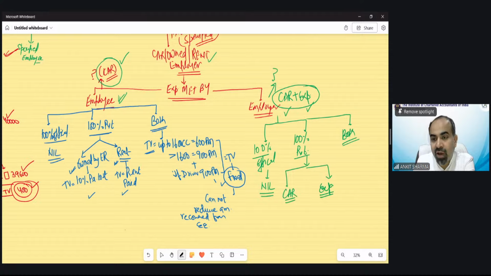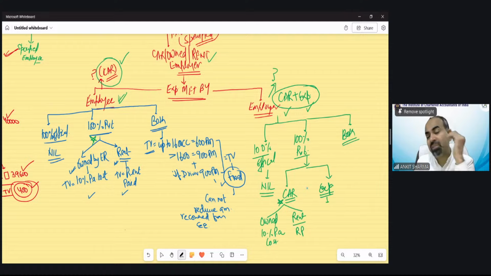For the car, you have seen if the car is for 100% private use, what needs to be taxed? Like this. If it is owned, then 10% per annum. Same case. If it is on rent, then rent paid. Either of these would be applicable.